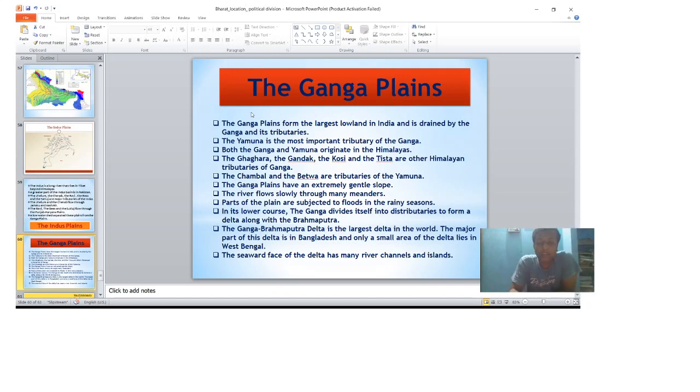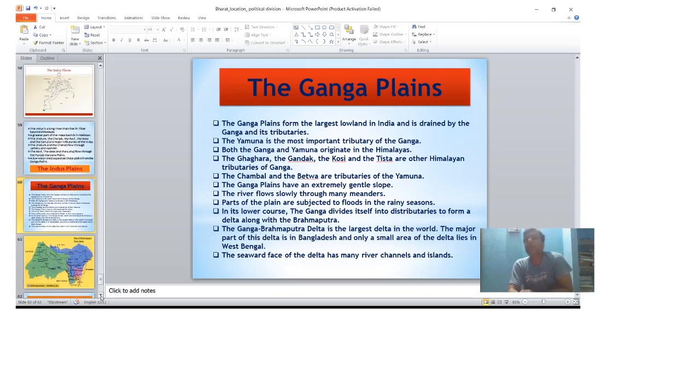Okay, guys, the Ganga and Brahmaputra Delta is the largest delta in the world, as you know, and the major part of this delta is in Bangladesh, and only a small area of this delta lies in West Bengal. The seaward face of the delta has many rivers, channels, and islands, like Majuli, the world's largest riverine island.